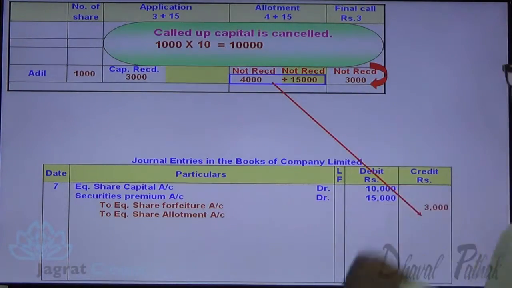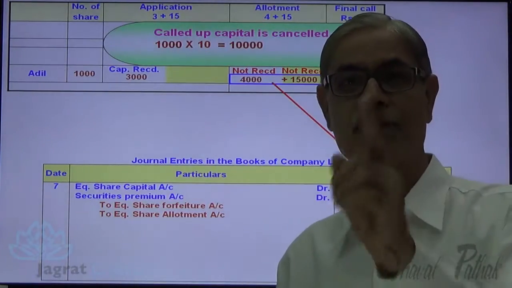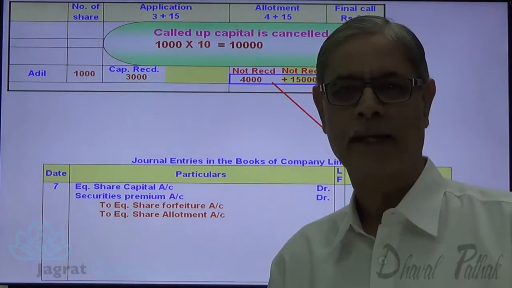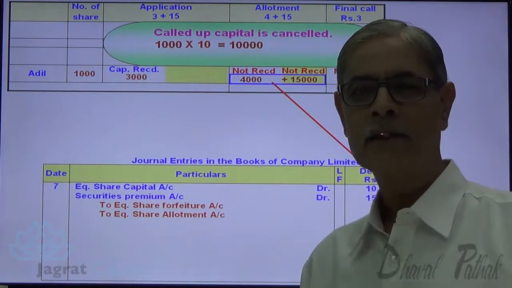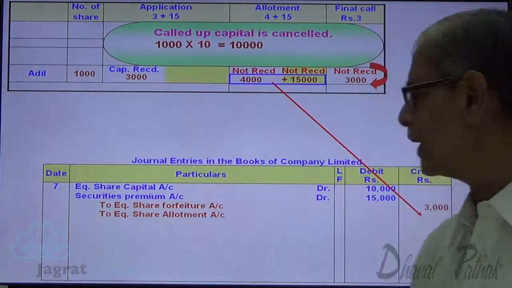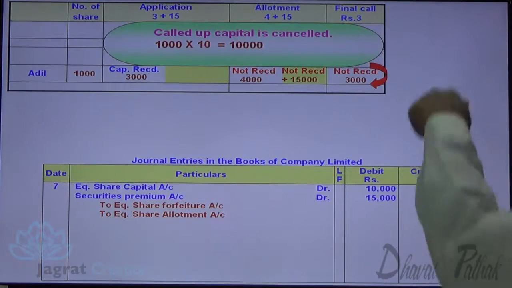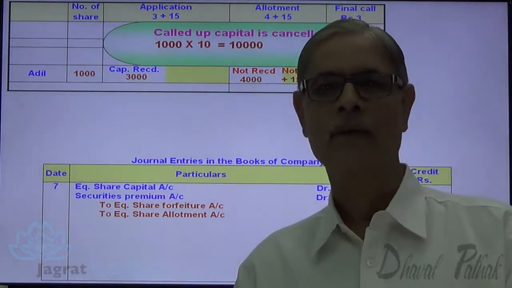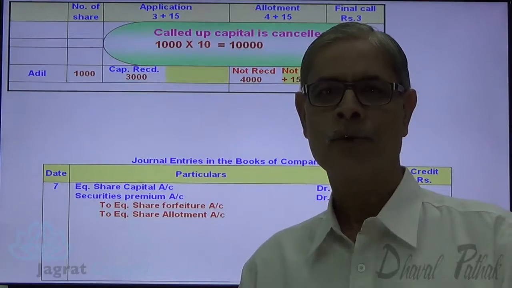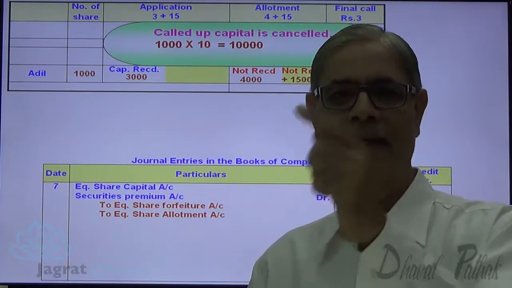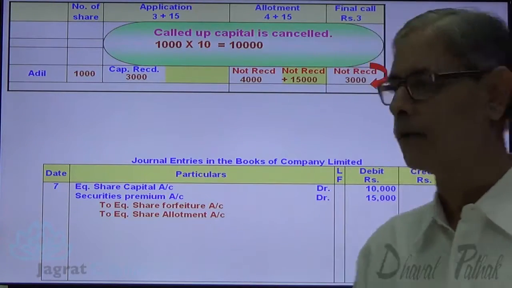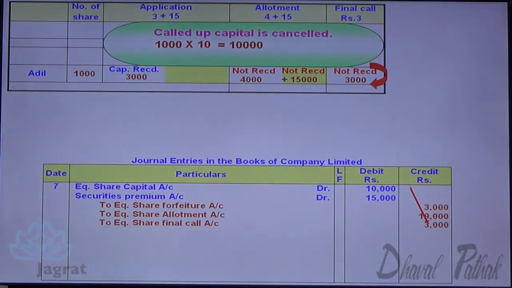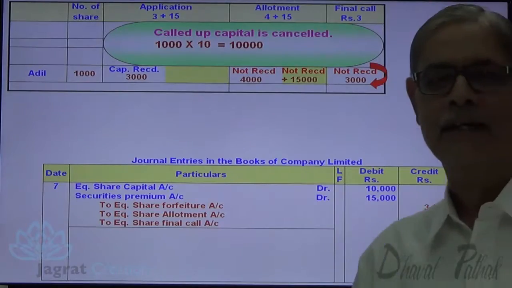This is allotment due not received 19,000, that stands as a debit balance in share allotment account that I have explained to you while writing the entries for allotment. So share allotment account is credited with 19,000, and same way share final call account is a debit balance of 3,000 that I have explained to you while writing the entries for final call, that gets credited to share final call account 3,000. This is how forfeiture entry gets recorded.